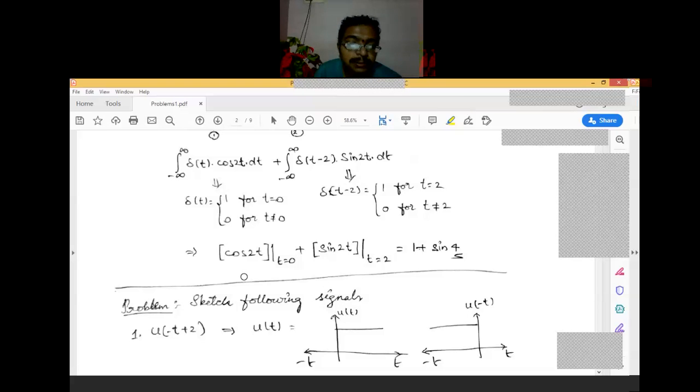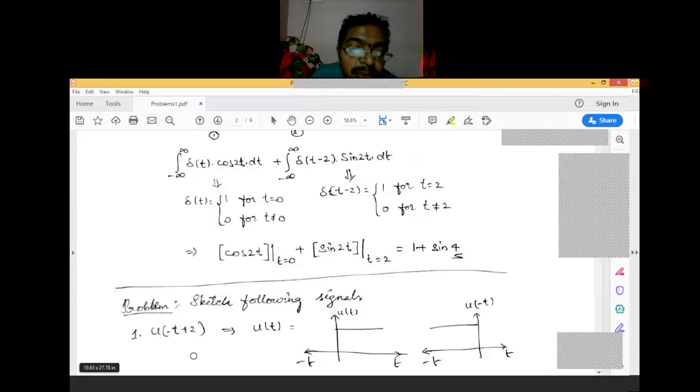Similarly here, for what values of t will u of positive values exist? That is, u of 0, 1, 2 must be obtained by maintaining this condition. So u of 0, 1, 2, 3 will exist for what values of t?